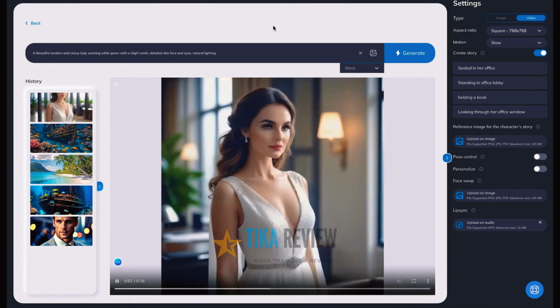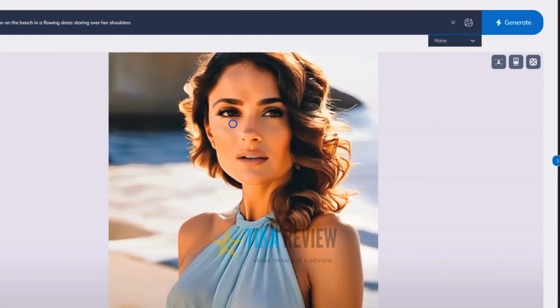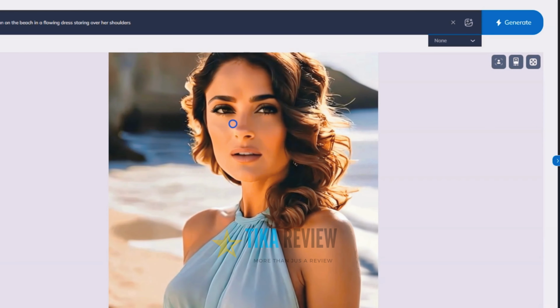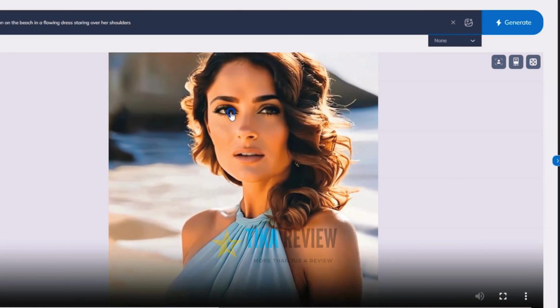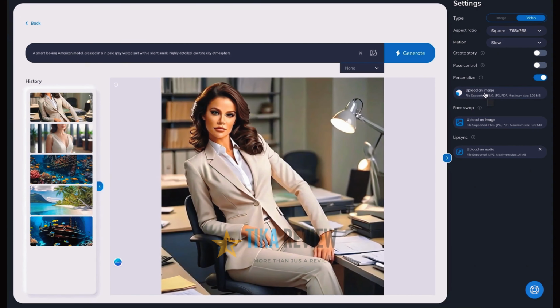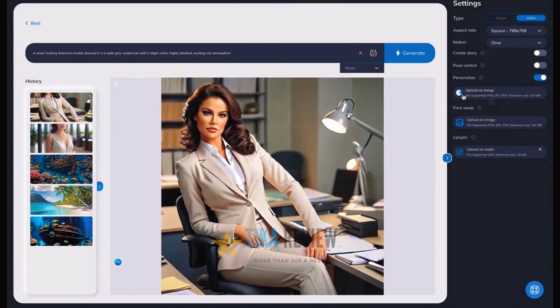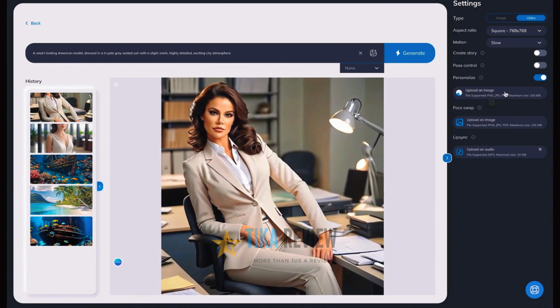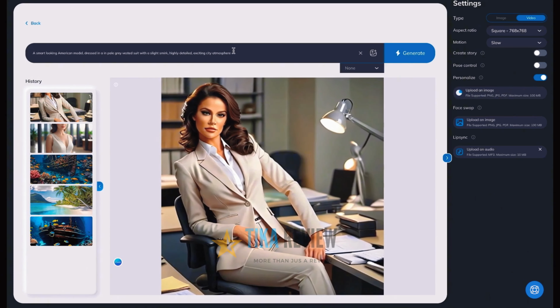Now the next thing is we could do pose control for her as well. Remember we did the pose control in the images? We could do pose control in videos as well. The only difference this time is, of course, there's motion. Now the personalization feature that you just saw me click, that is really cool because you could actually do people's faces like we did before when we were doing Tom Cruise. We could do that for motion as well.